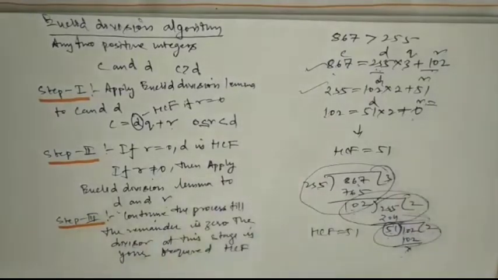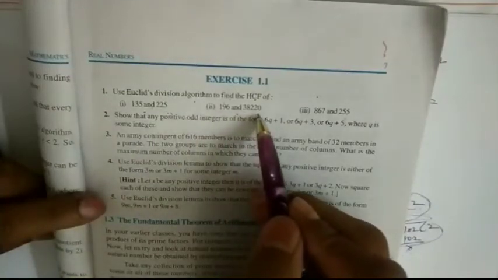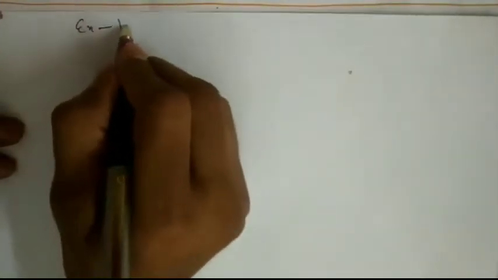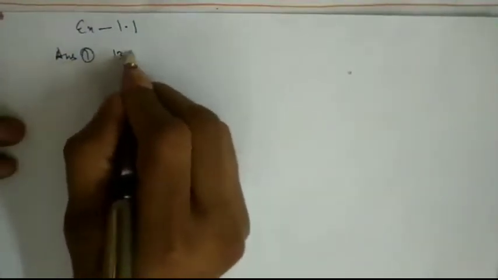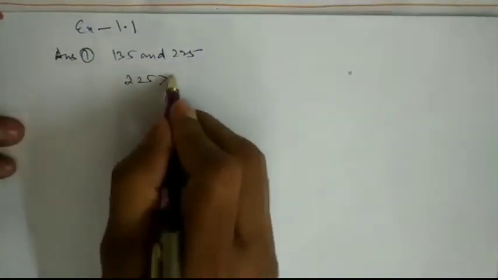So now we will study some textbook problems which I have already solved. This is your textbook exercise 1.1: use Euclid division algorithm to find the HCF of 135 and 225, 196 and 38,220, and 867 and 255. So we will solve these three problems. Exercise 1.1, question number 1: 135 and 225. See, first which one is greater. 225 is greater.